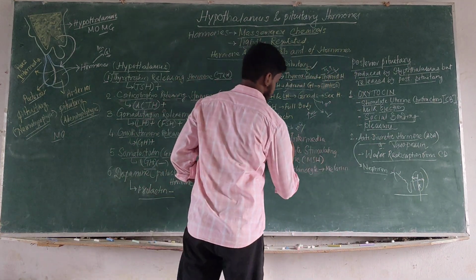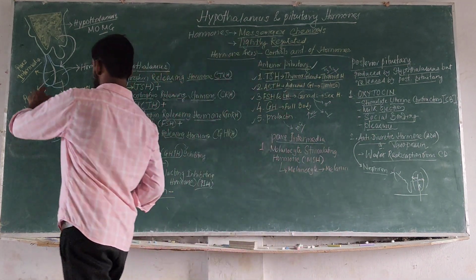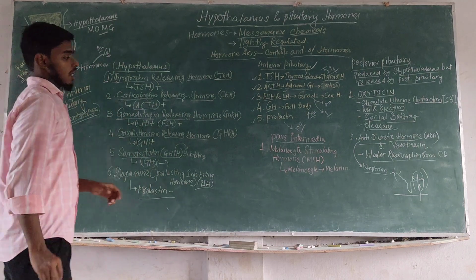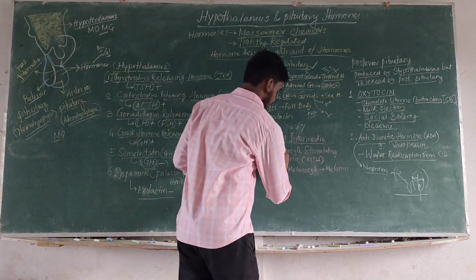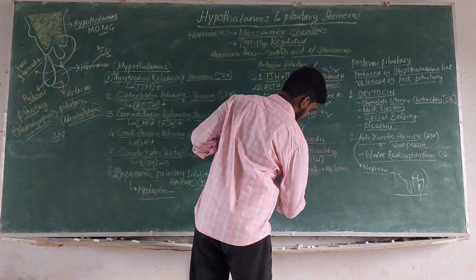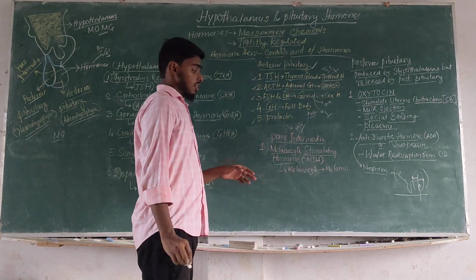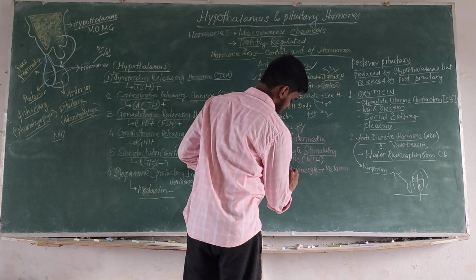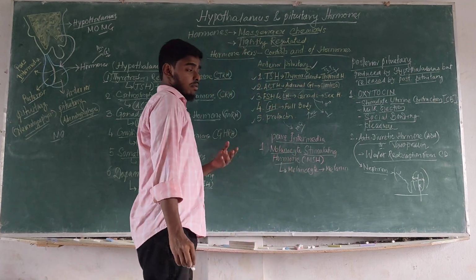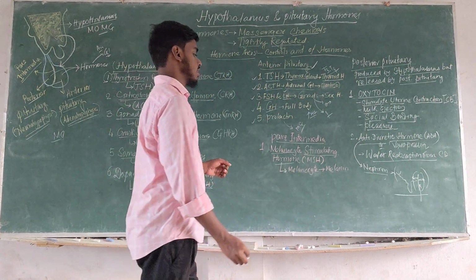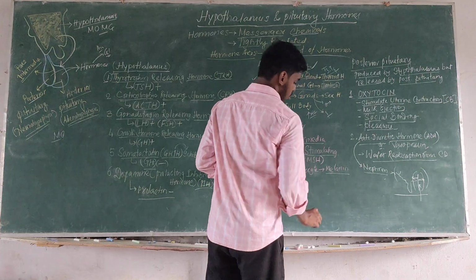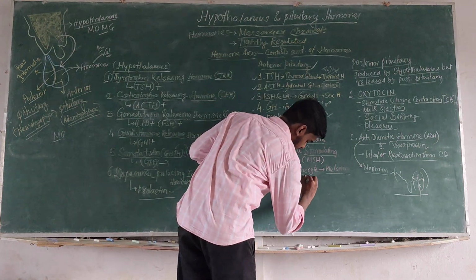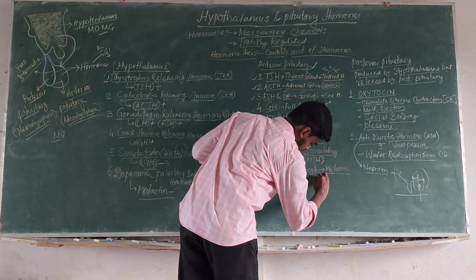And the pars intermedia, or the middle part, releases melanocyte stimulating hormone or MSH. MSH acts upon melanocyte cells present in the skin and releases melanin, which makes skin pigmentation.